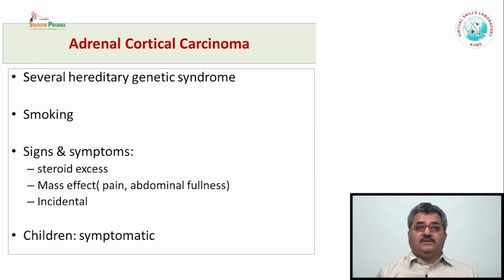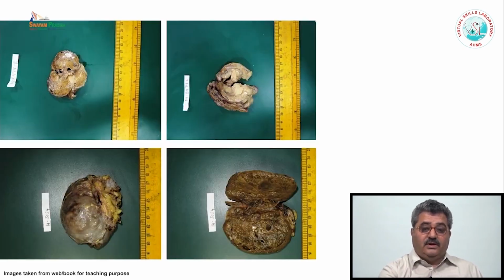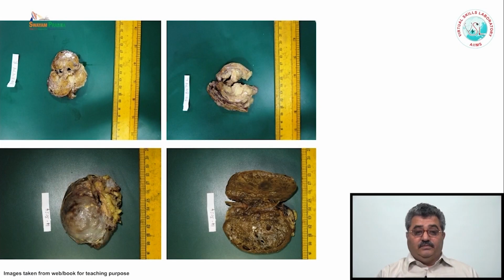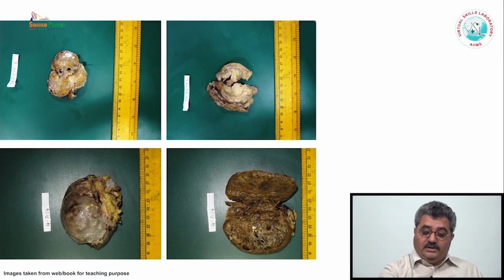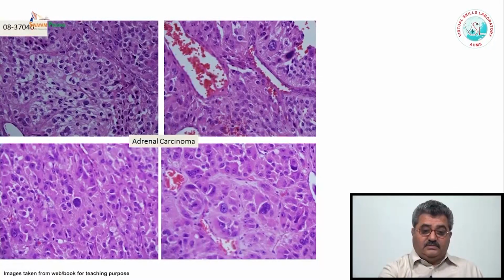And rarely the carcinoma can be detected incidentally when the patient is investigated for some other reason. As compared to the adults, the carcinoma in children are usually symptomatic. They produce some excess of those, especially the steroid hormone, with some virilizing features. Grossly, the tumor may be very hemorrhagic in case of carcinoma, but adenomas are yellowish, well circumscribed.